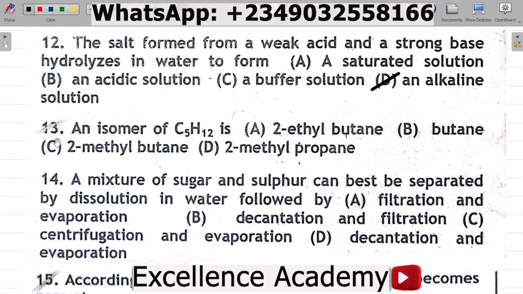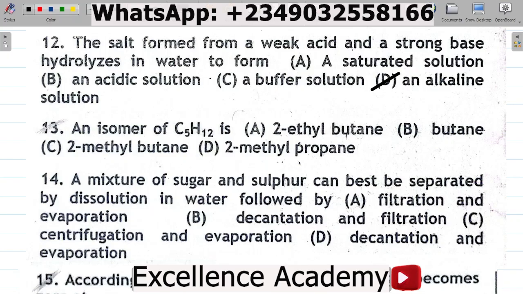Next up, question number 13 says an isomer of C5H12 is: Now I want to talk about C5. C5H12 is simply pentane. A, 2-methylbutane, B, butane, C, 2-methylbutane, D, 2-methylpropane. Now you have C5 there. When you have C5, it means you have 5 carbon atoms there.